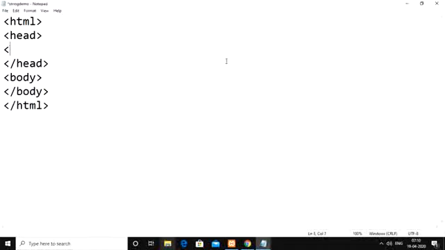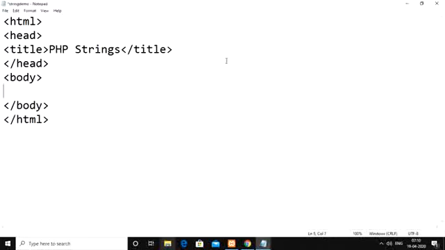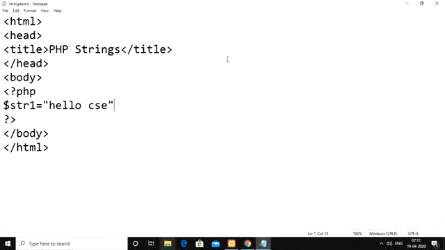Within the head section give the title as php strings, /title. Then within the body, write down the opening PHP tag, then the closing PHP tag. As part of this I am going to write two strings, $str1 equal to, something like I am giving as hello CSC.